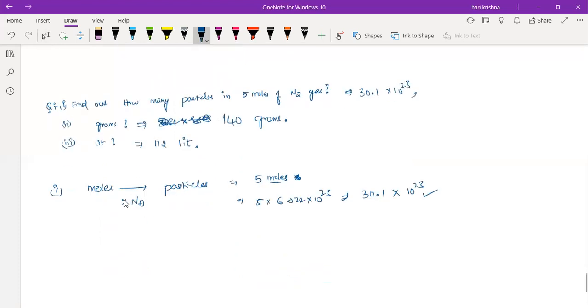Second one. Conversion from mole to the grams. So what is the conversion factor from mole to the grams? It is the molar mass. So what is the molar mass of N2?